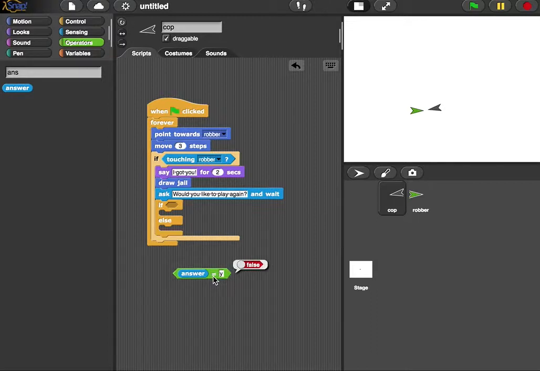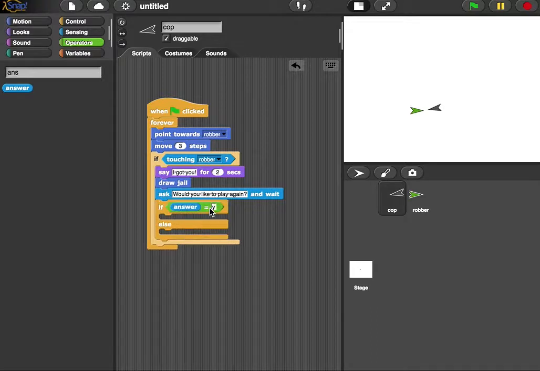Right now it is returning false because if we drag answer out of there, I can see what answer is right now. Answer is nothing. So nothing is not equal to y. I'm going to drag this into the if here. So if answer is equal to y, so if the user presses y, then I want to reset the game.